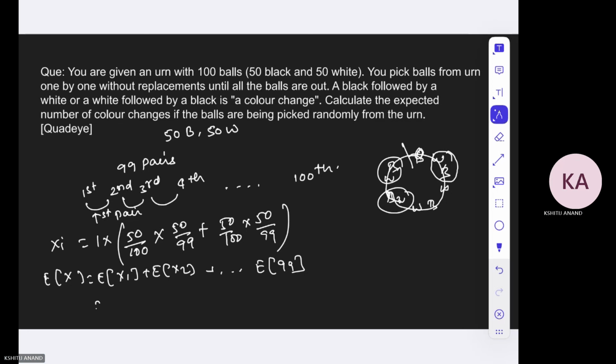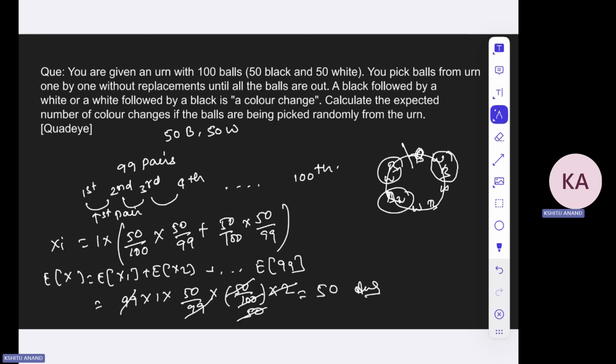So basically it will be 99 into 1, with 50 by 99 taken common, and then 50 by 100, right? Yes, so it is correct. The number of color changes will be 50. Okay, so just think about this question and let me know if you don't understand the reason behind it.